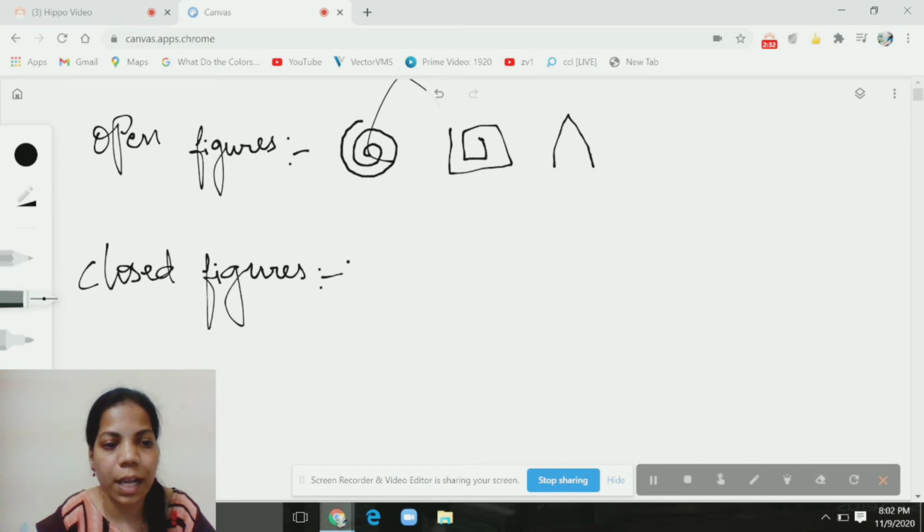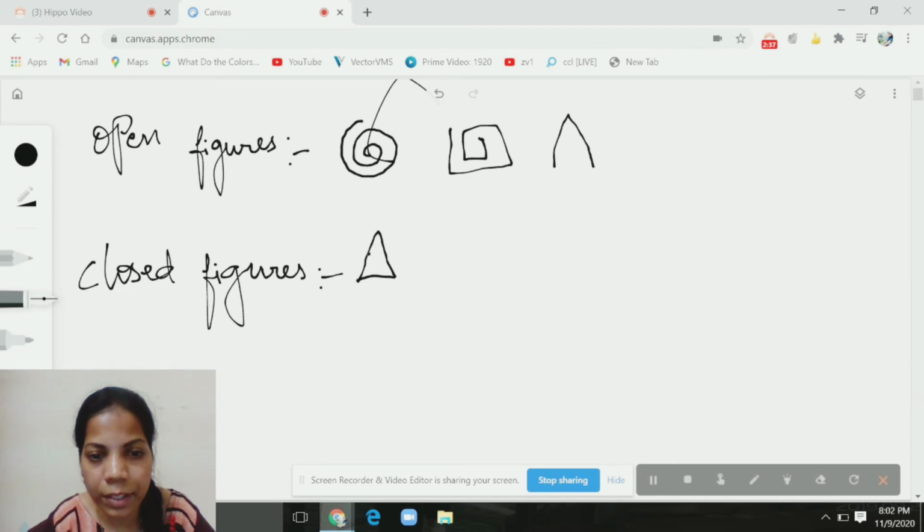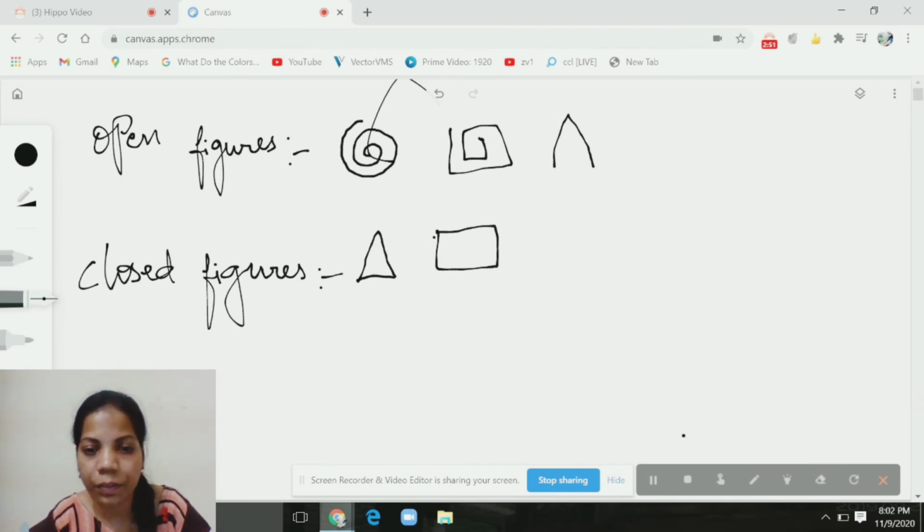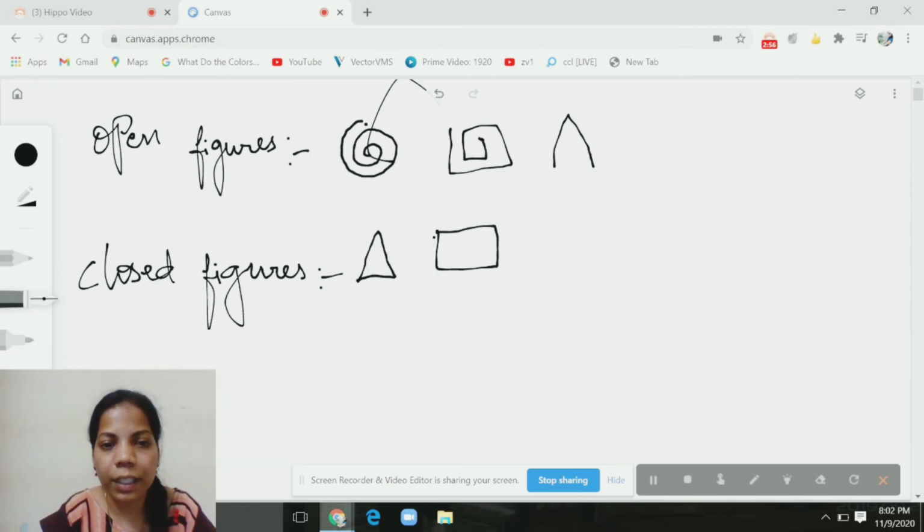Now let us see few examples for closed figures. I have started here and here I have ended. So this is an example for closed figure. Now I have started it here and also I have ended it here itself, right? So this is an example for closed figure. Got it? So I'm repeating once again. The figure which starts with one point and ends at some other point is called open figure, and closed figures are figures which start at one point and end at the same point.